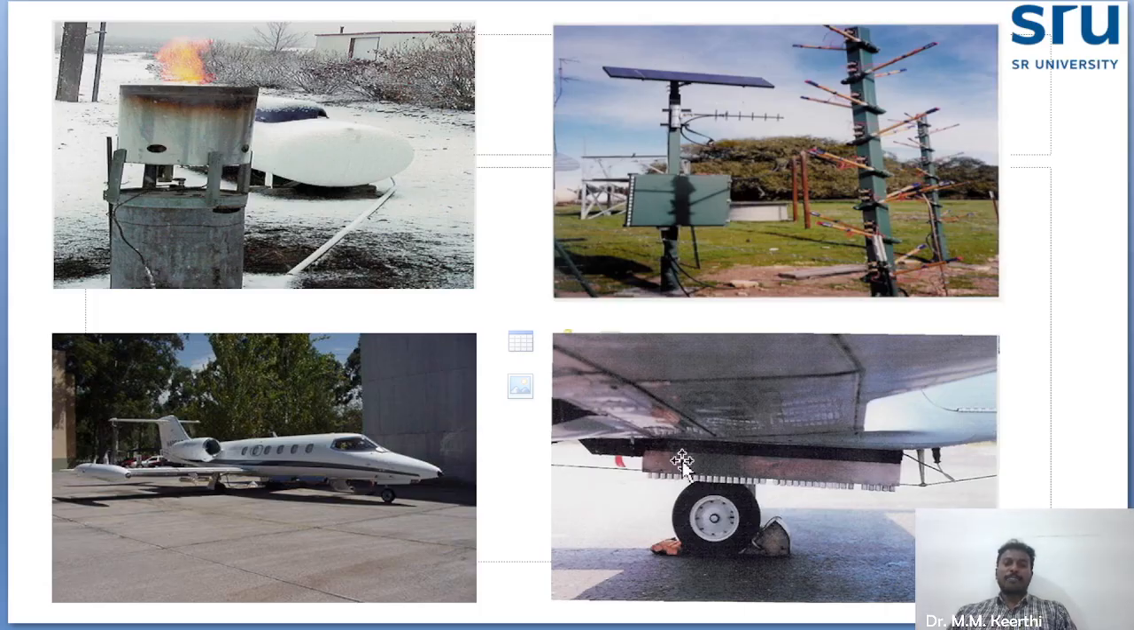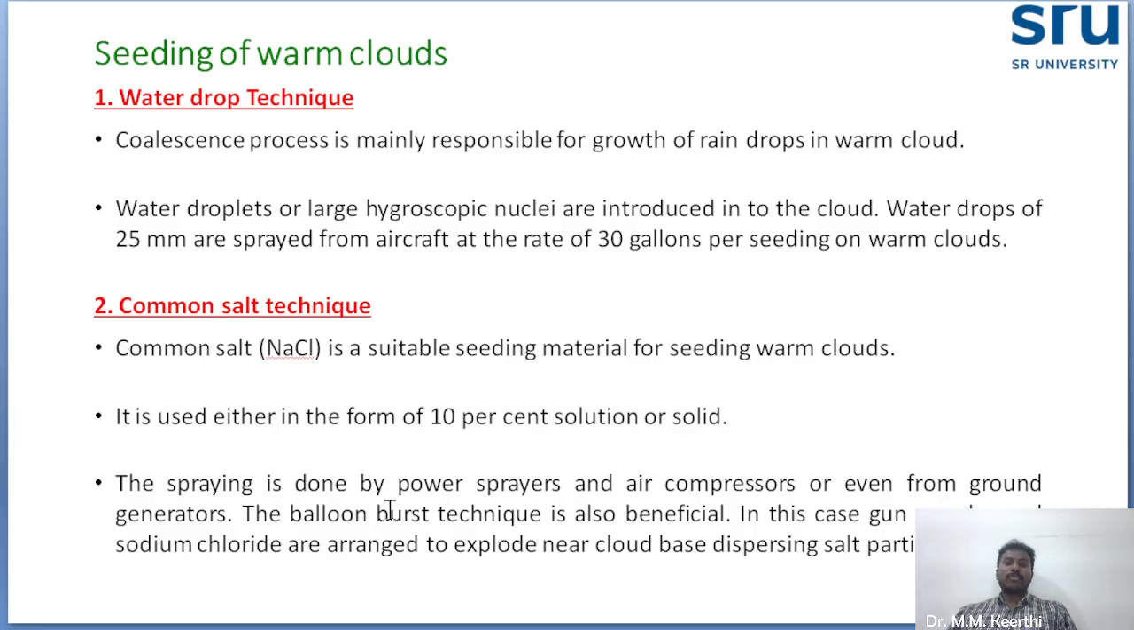This is the aircraft. Using aircraft also we can spray. So these are balloon burst techniques also. It is one of the beneficial ones. In the case of gunpowder and sodium chloride, they are arranged to explode near the clouds, and it will be spread into the atmosphere. The condensation process will occur, and that warm cloud will give the rainfall.